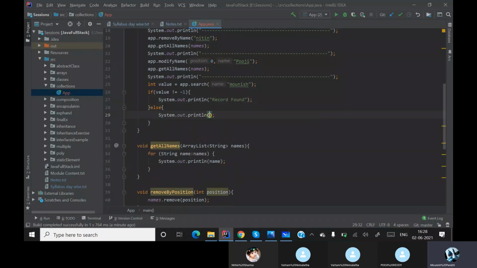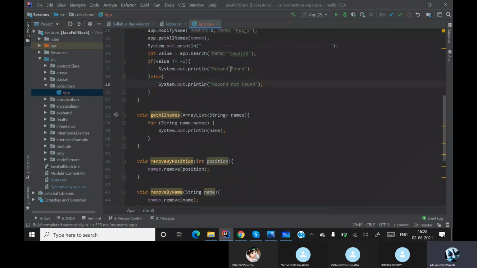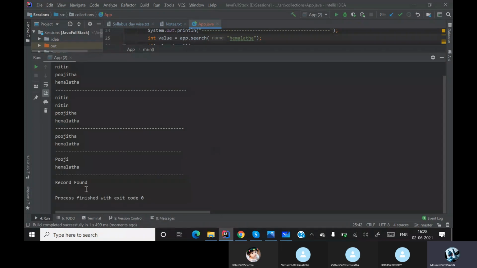Else I'll simply say record not found. Now when I search for Monish, you can see that I'm getting record not found. In the same place, if I search for Hemalata, now you can see that I'm getting record found. That means our search option is working perfectly. Yes, sir. So that can be done, right?